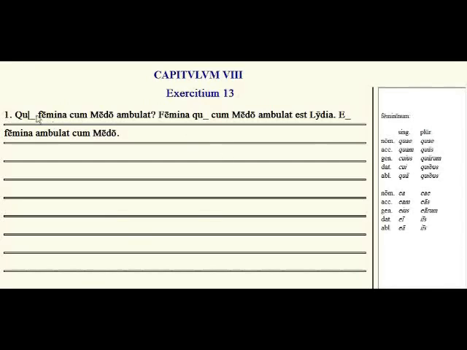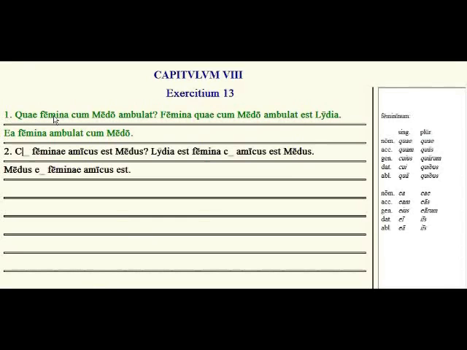So we have which woman is walking with Medus. Quae femina cum medo ambulat. Femina, the woman, quae cum medo ambulat, who walks with Medus, is Lydia. That woman, ea femina ambulat cum medo, walks with Medus. Okay.